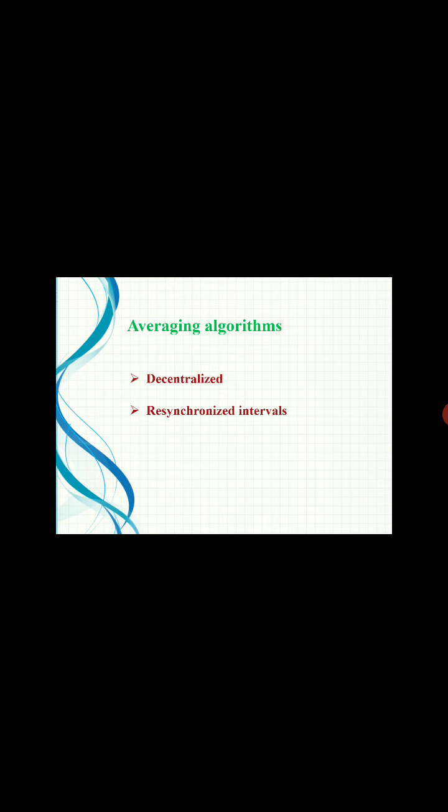At the beginning of each interval, every machine in the system broadcasts the current time according to its clock. After a machine broadcasts its time to all other machines, it starts a local timer to collect all other broadcasts that arrive during some interval.